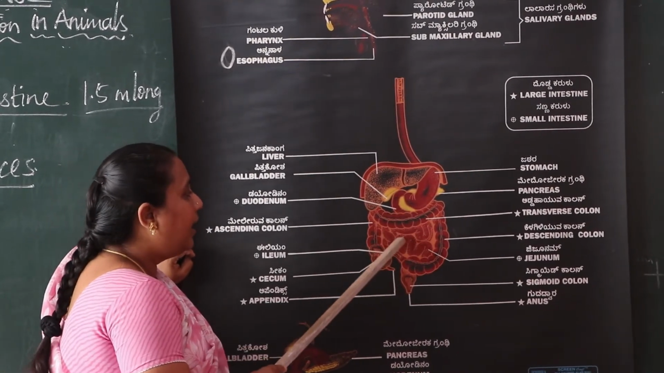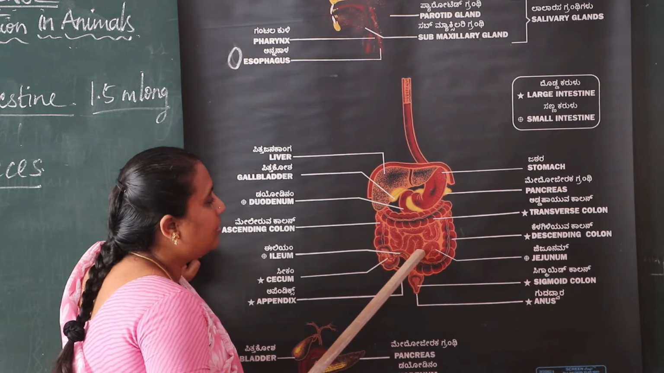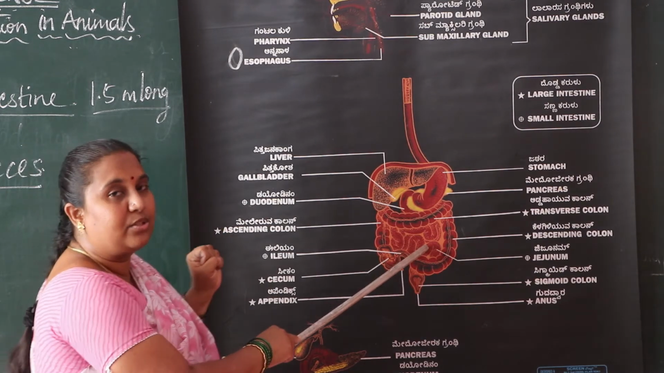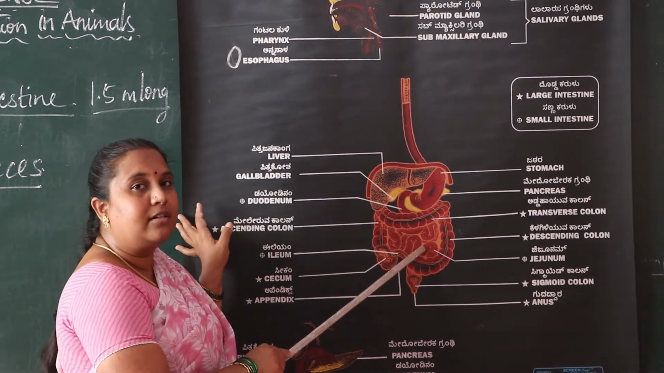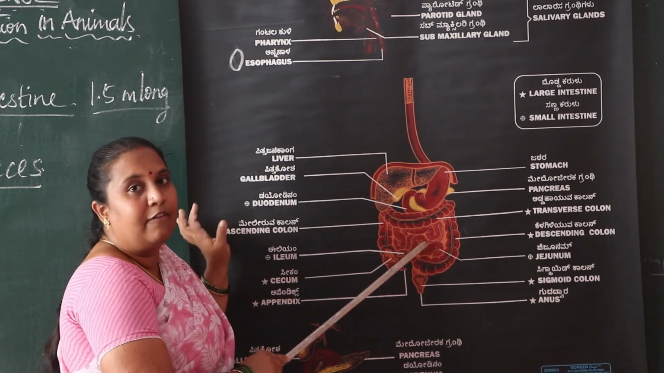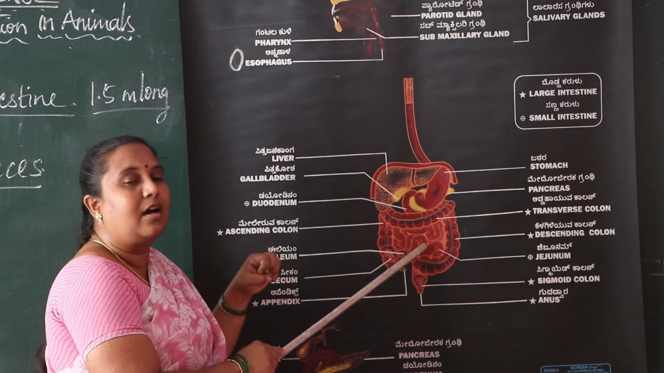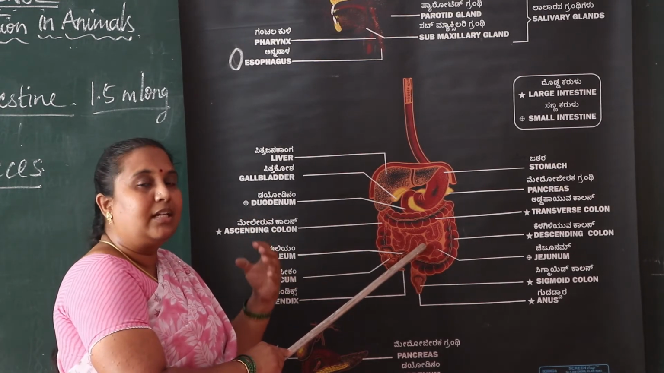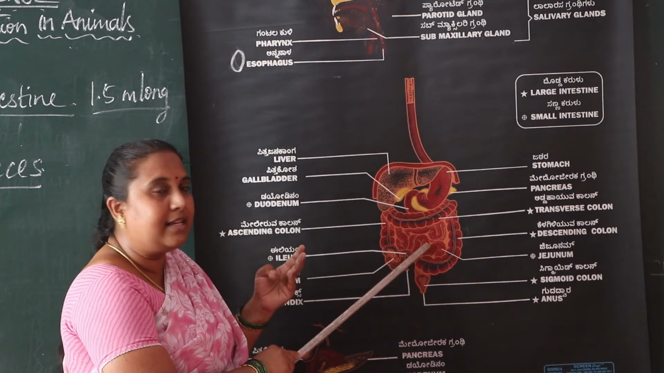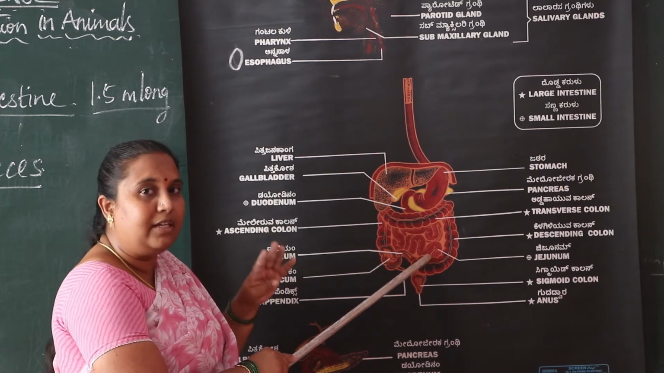After digesting, in the second part of the small intestine, that is the jejunum, there is a special absorption structure called villi. That villi is a finger-like structure, and in that finger-like structure there are blood vessels. The blood vessels absorb the energy from the digested food items, that is glucose and amino acids, in the finger-like structure called villi.